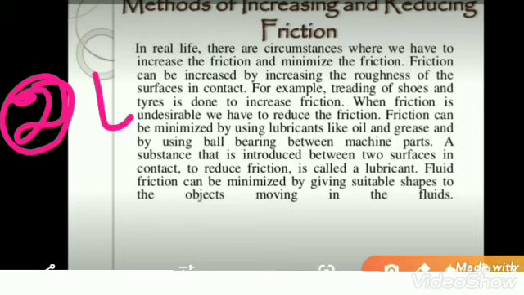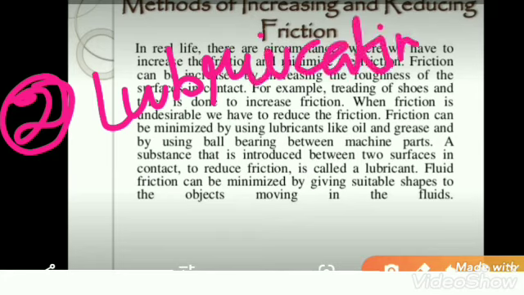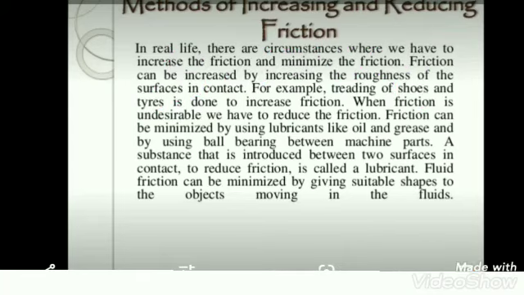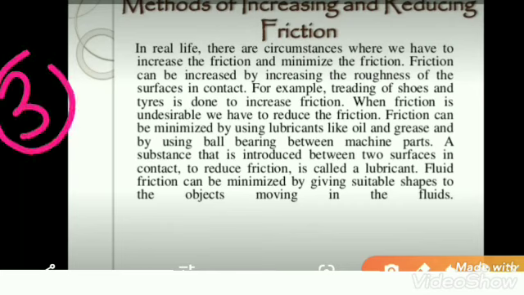We can reduce friction by lubricating the two surfaces in contact. By providing different types of lubricant we can reduce the friction. There are so many types of lubricant in the market, so in different cases we use different lubricants. Next we are talking about the shape.